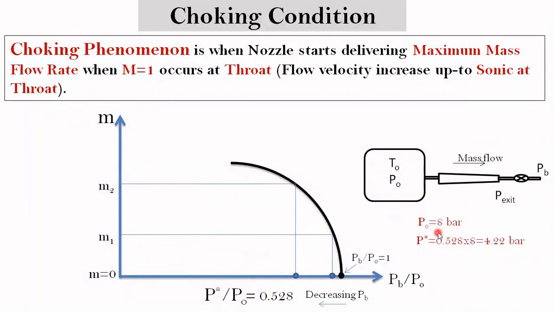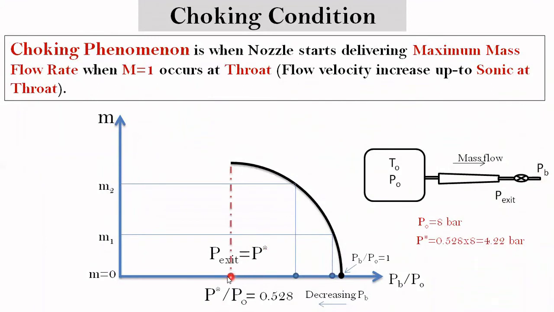So for 8 bar stagnation pressure, the critical pressure is 4.22 bar. Now if we set this back pressure to such a value that it gives an exit pressure equal to the critical pressure, for example, for a stagnation pressure of 8 bar, the exit pressure will be 4.22 bar, which is the critical pressure.